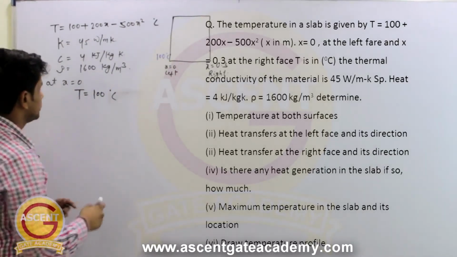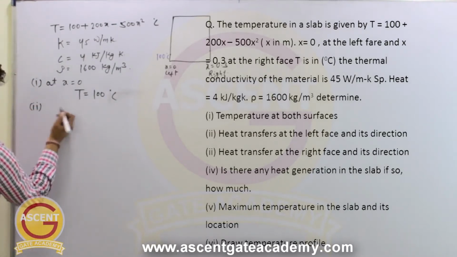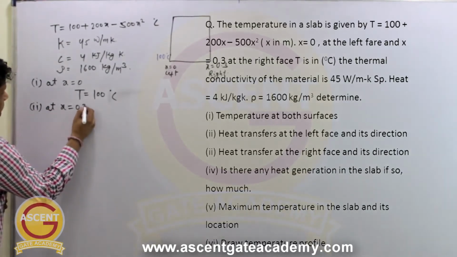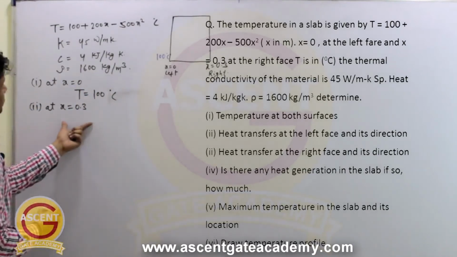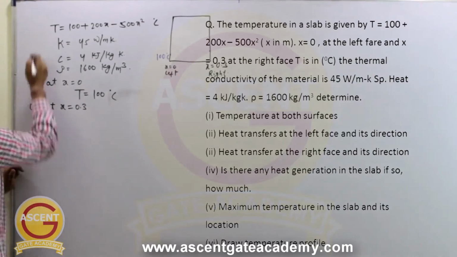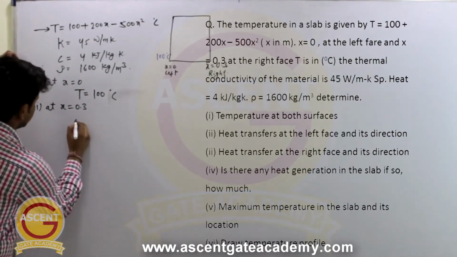Similarly, the next thing you can calculate, he is asking us to calculate the temperature at x equal to 0.3 or at the right phase. Okay, so now what we have to do, just put x equal to 0.3 in this equation, the equation of this temperature. So what do we get?